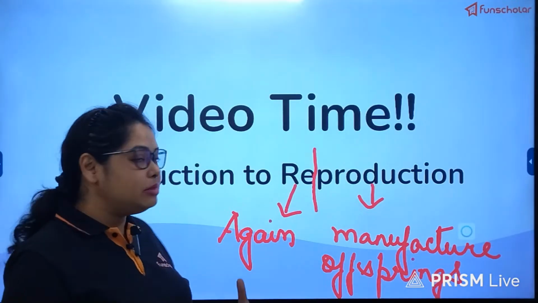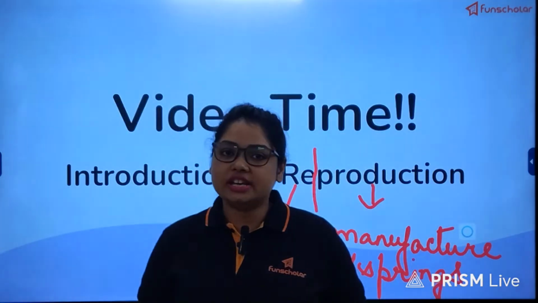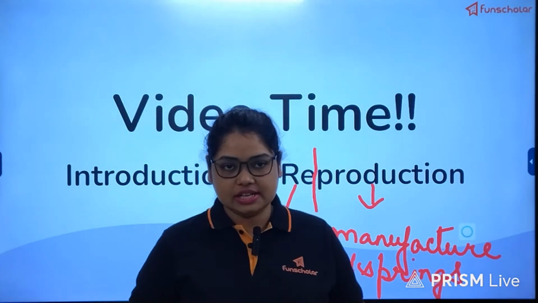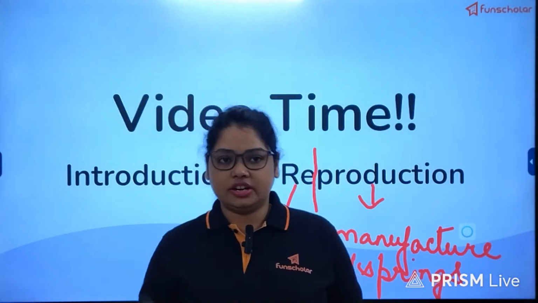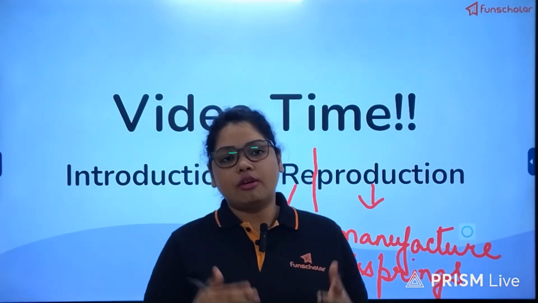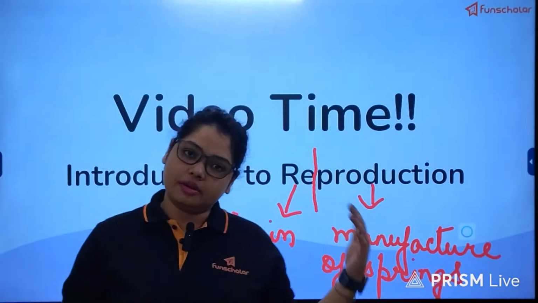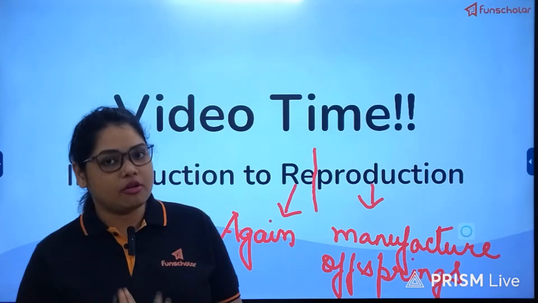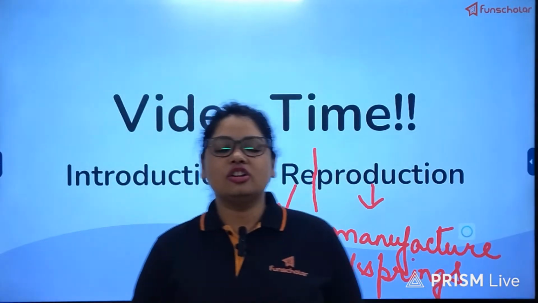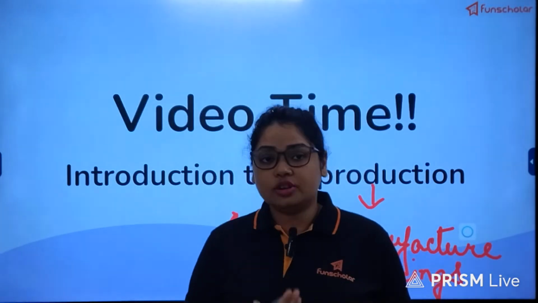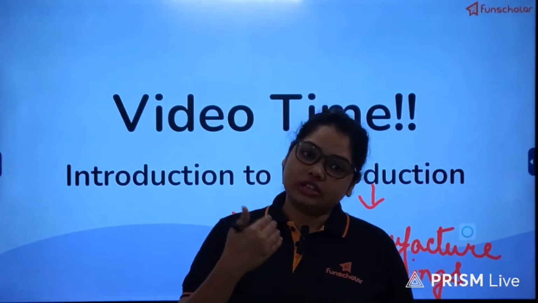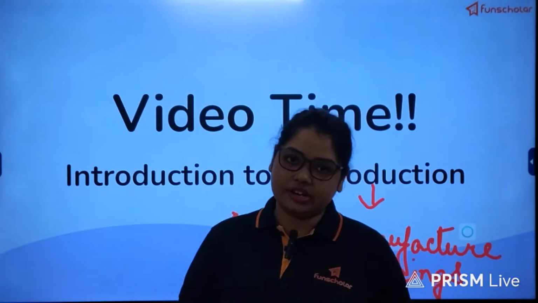Why "again"? Because reproduction is a continuous process. It goes on and on in each and every generation. Our parents came from our grandparents, we came from our parents, and later on we will give birth to our offspring or our children. It will continue along generations.